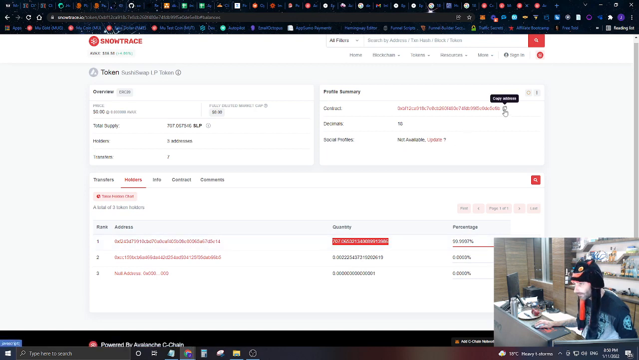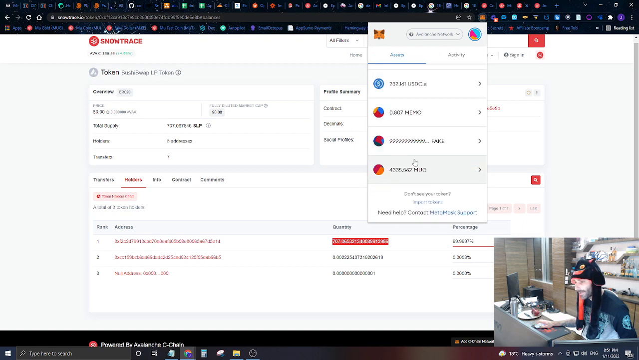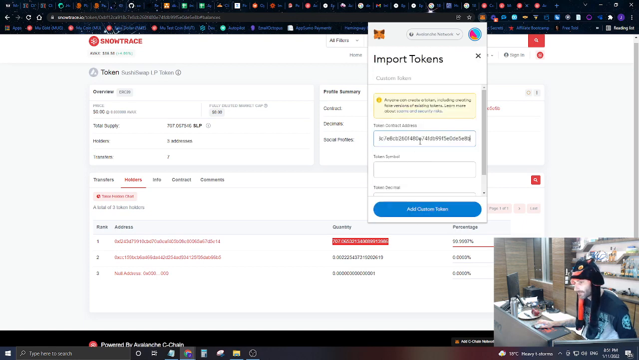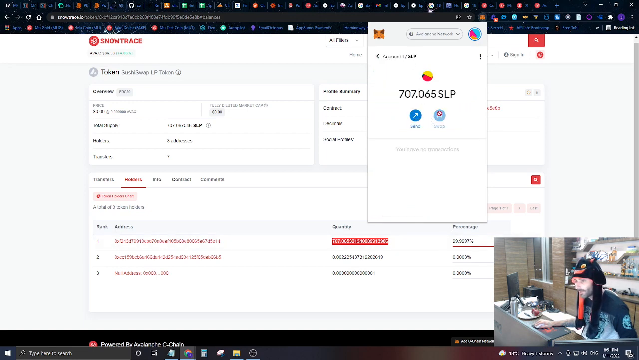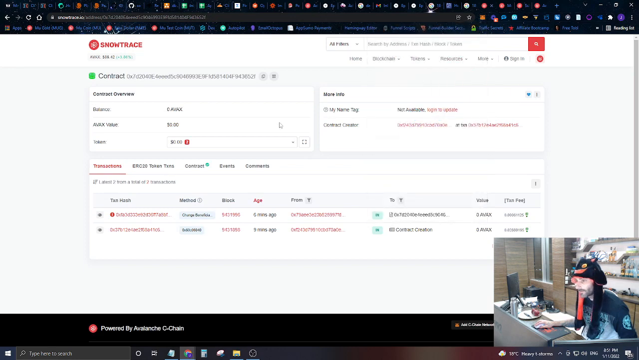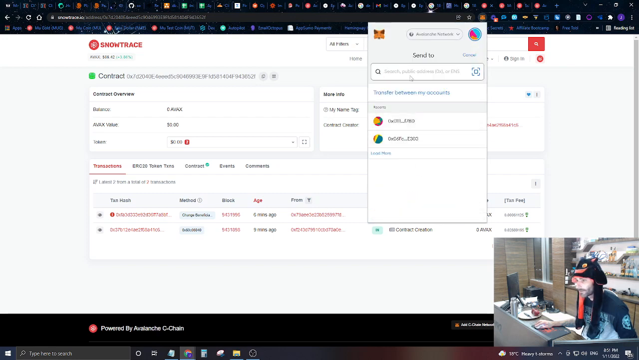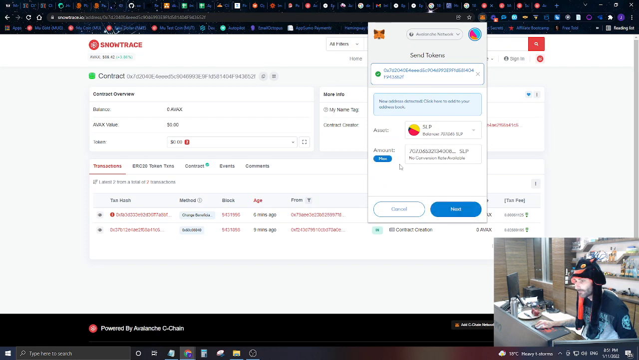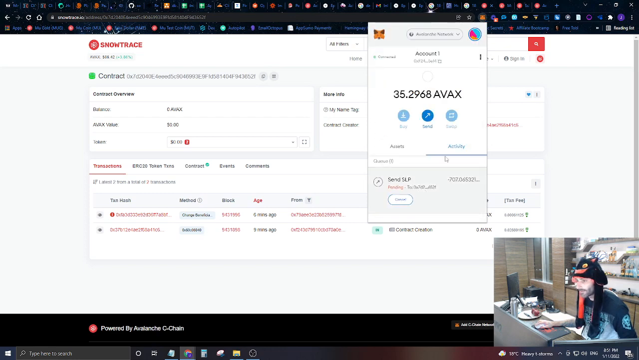So what we're going to do is we're going to copy this right here. We're going to go ahead and add this asset. We're going to add this, and you can see the 707. And what we're going to do is we're going to send that to this contract address, which is our vesting schedule wallet that's locking up all the liquidity. So let's come over here. Let's send this max amount. And let's go ahead and send that.